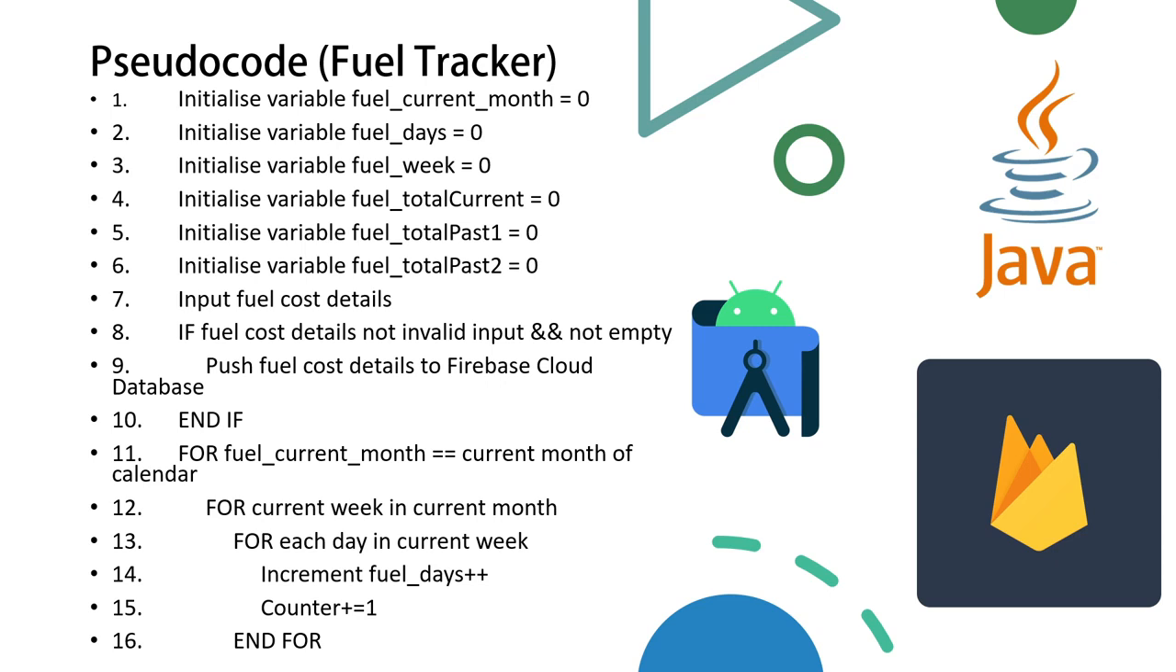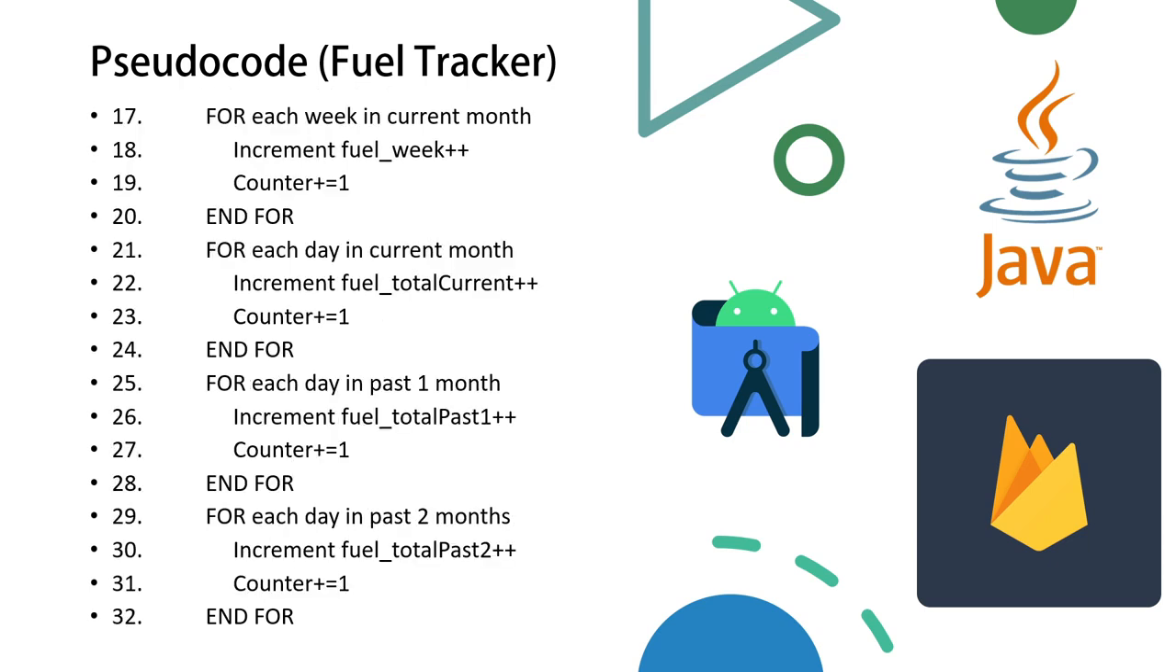After that, for each day in the current week, it will increment the days to display the weekly data. Next, in that current month, for each week, which is basically 4 weeks, it will increment the weeks' data to display the monthly data. And then for each day in the current month, for each day in the past 1 month, and for each day in the past 2 months, it will display the past 3 months of data to the user. So this is the pseudocode for one of the main modules, which is the fuel tracker.